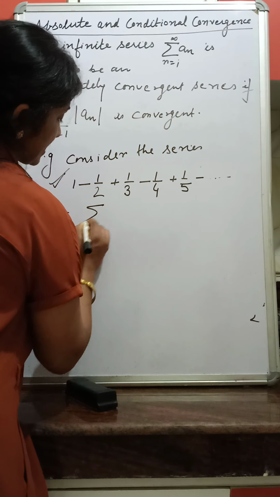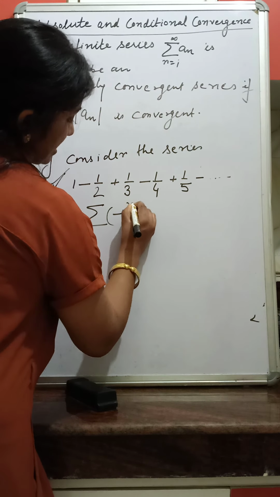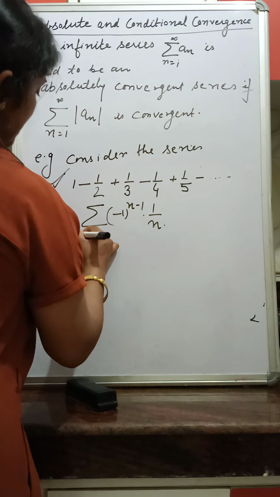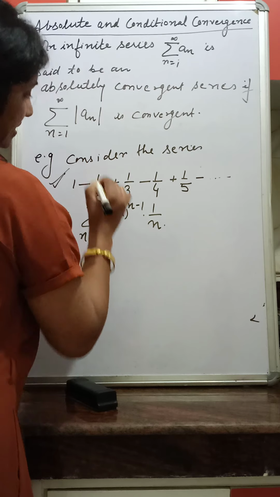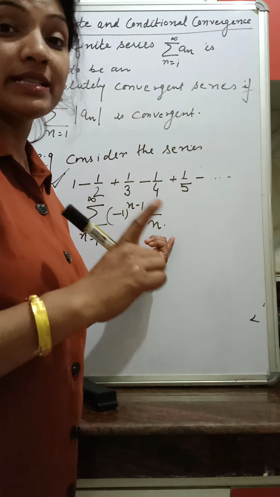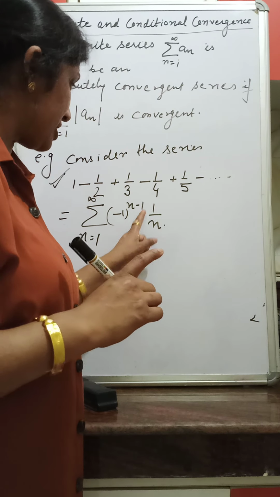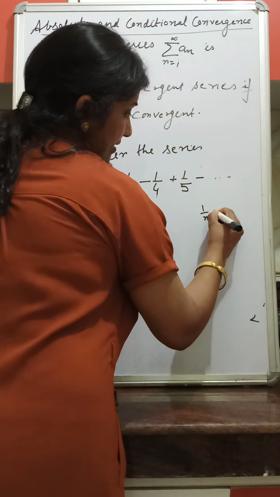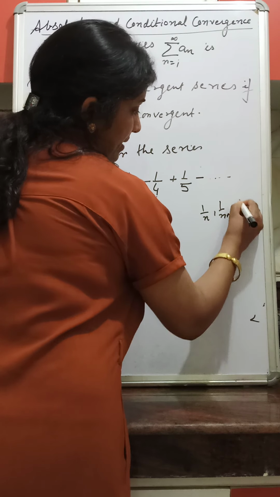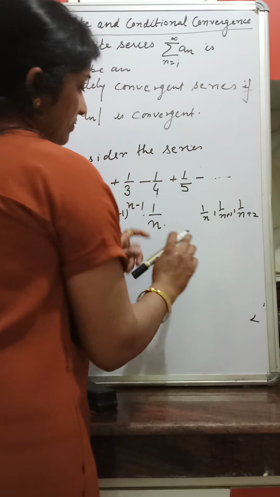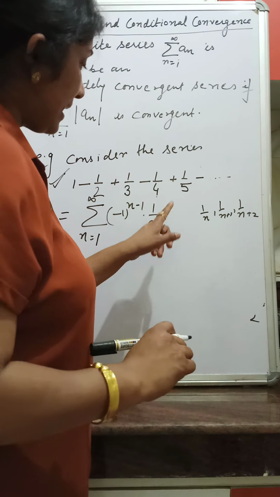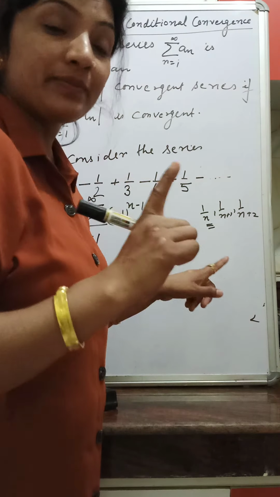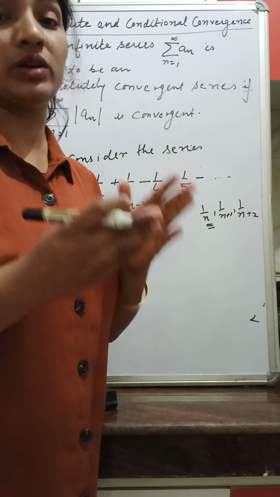If we write a general expression for this series, it is minus 1 raised to the power n minus 1, 1 by n, n varies from 1 to infinity. It is again by Leibniz test. See, this expression is monotonically decreasing: 1 by n, then 1 by n plus 1, then 1 by n plus 2. This is monotonically decreasing, and its limit as n approaches infinity is 0. So by Leibniz test, this series is convergent.